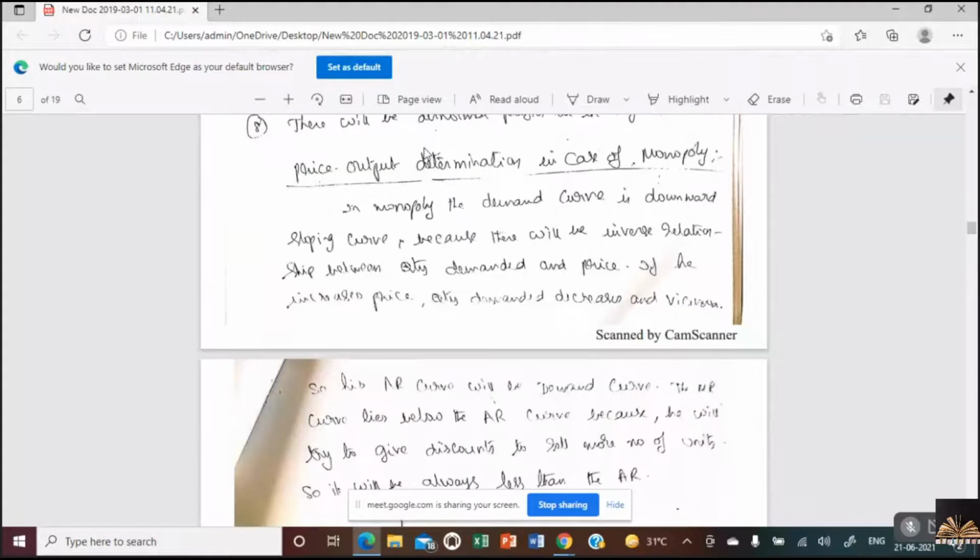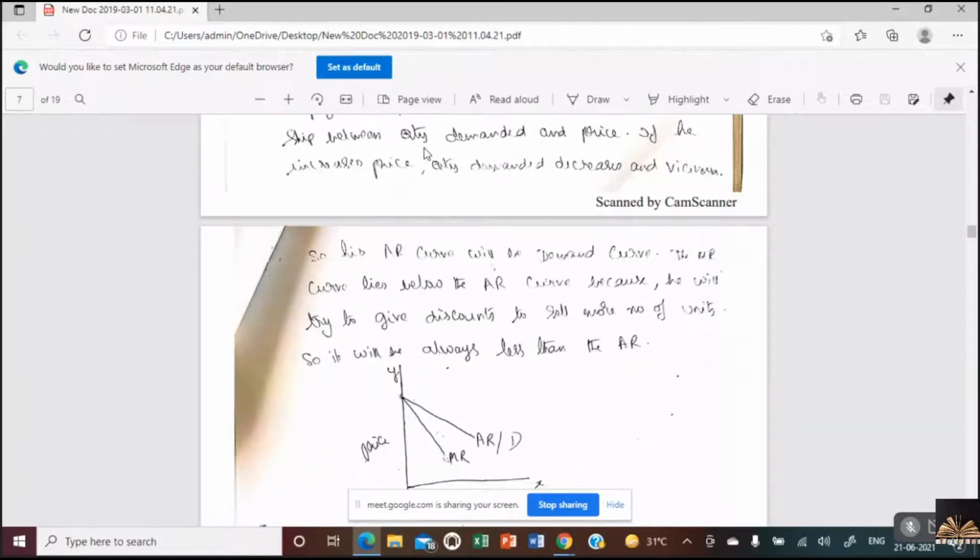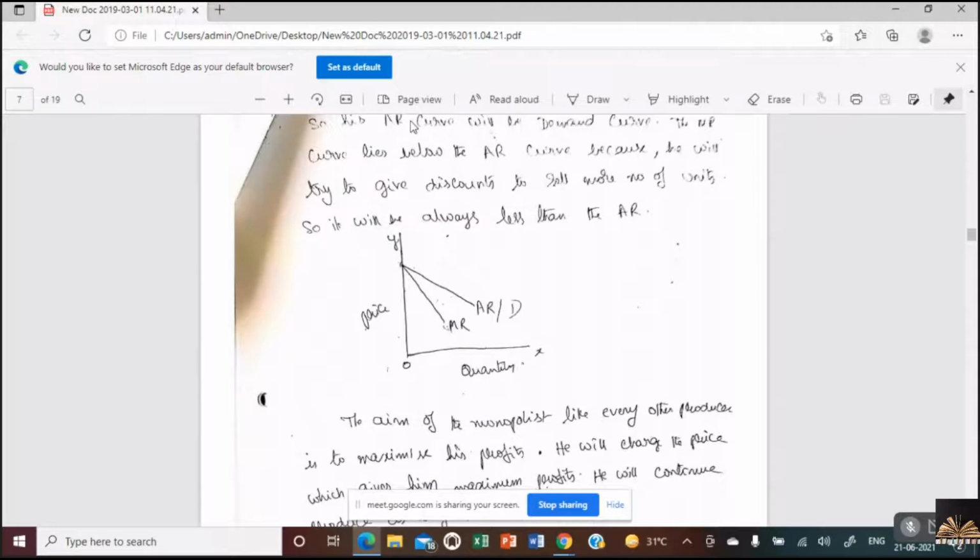Now, price and output determination in case of monopoly. Here, as I said, the demand curve would be the AR curve and the MR curve would be below the AR curve. Why is the AR curve, the average revenue curve, downward sloping? Because at higher prices, the sales are less.